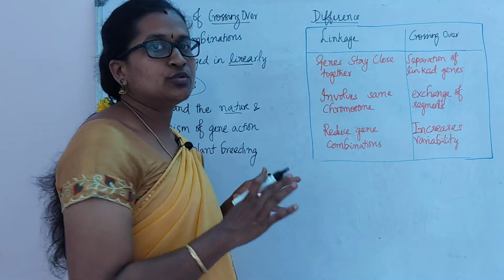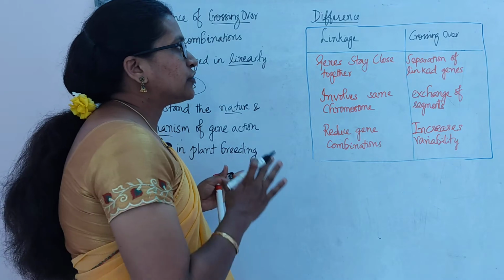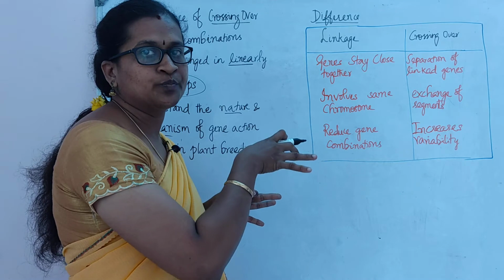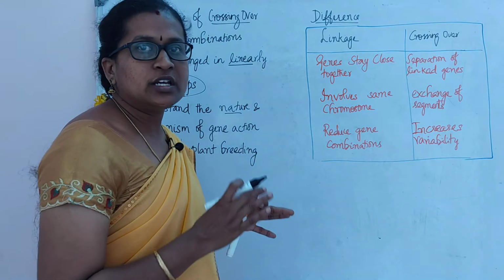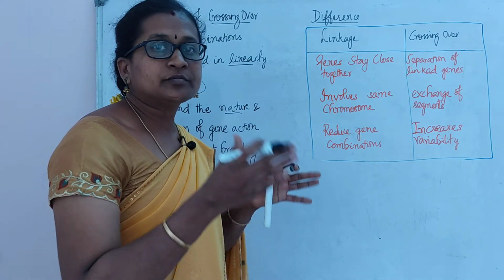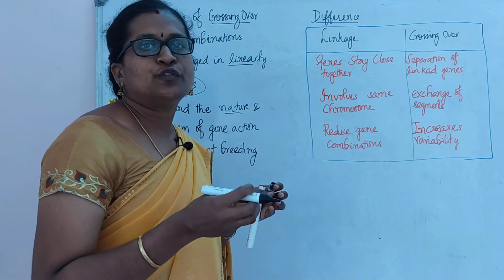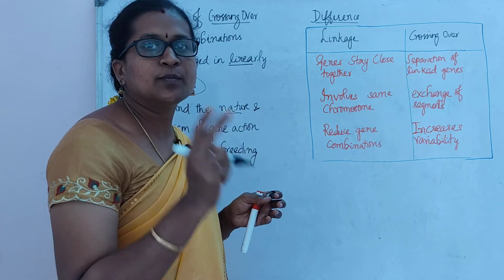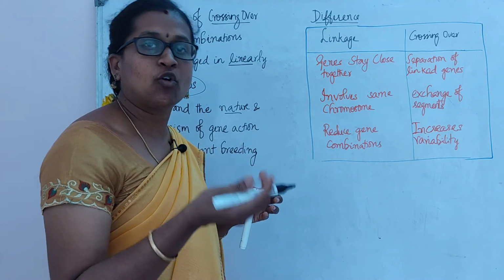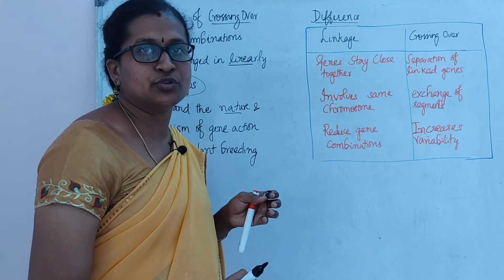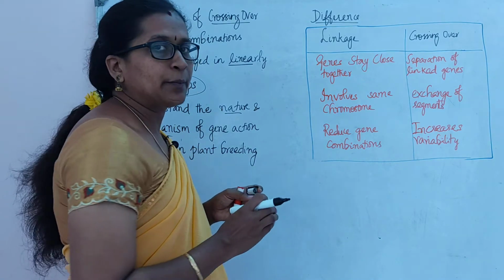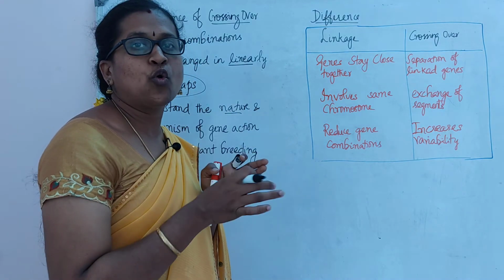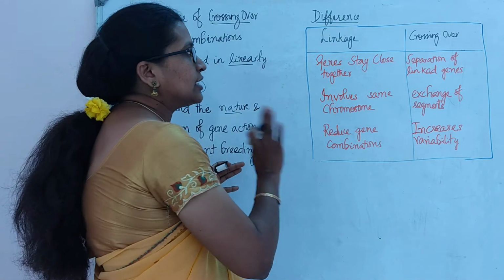And here next is the difference. Now we are going to discuss the difference between linkage and crossing over. What is linkage? Linkage is nothing but the presence of two genes on the same chromosome near each other, as already discussed in previous videos. The genes are arranged very close together on the same homologous chromosome, and that is called linkage.